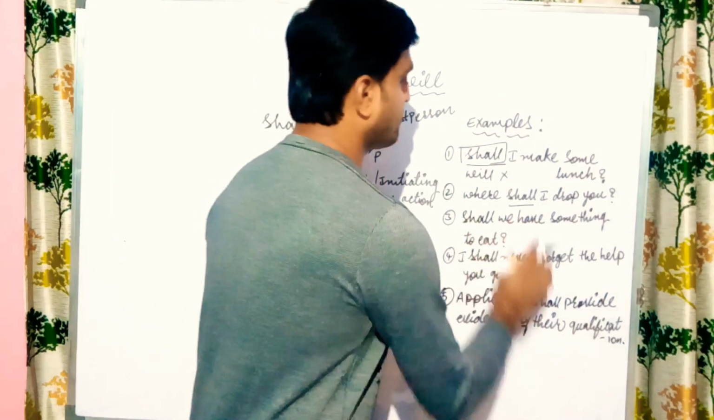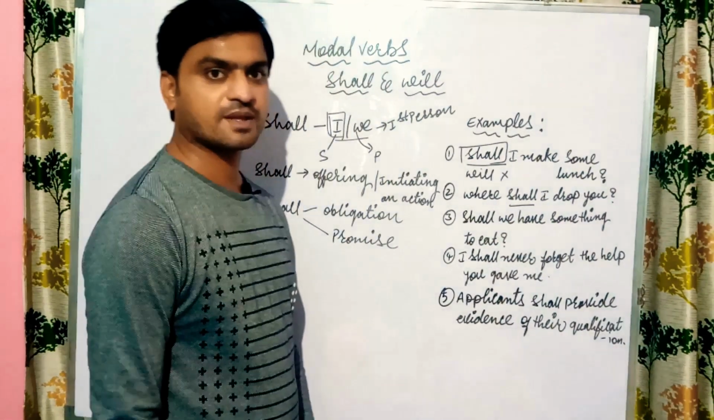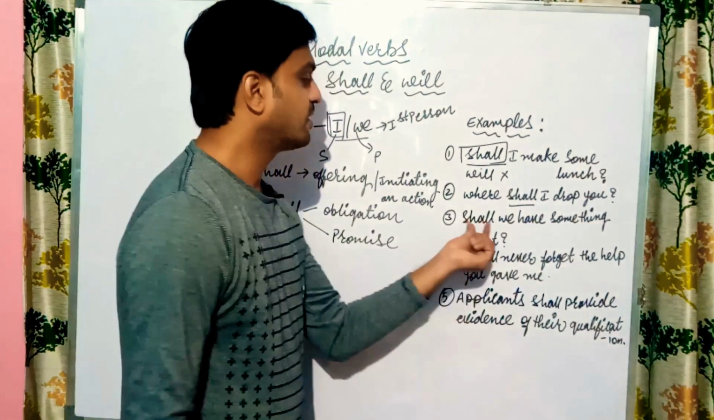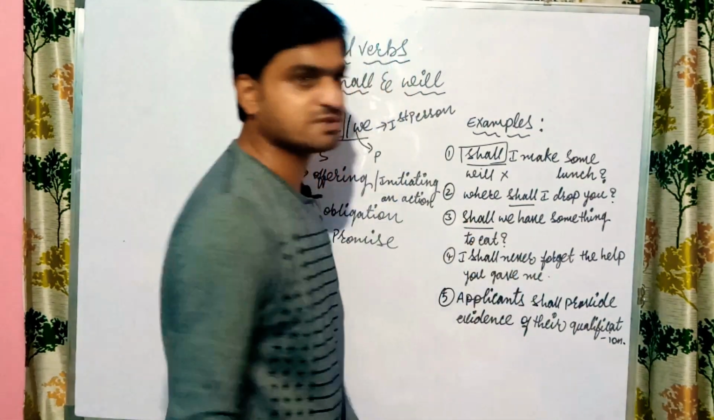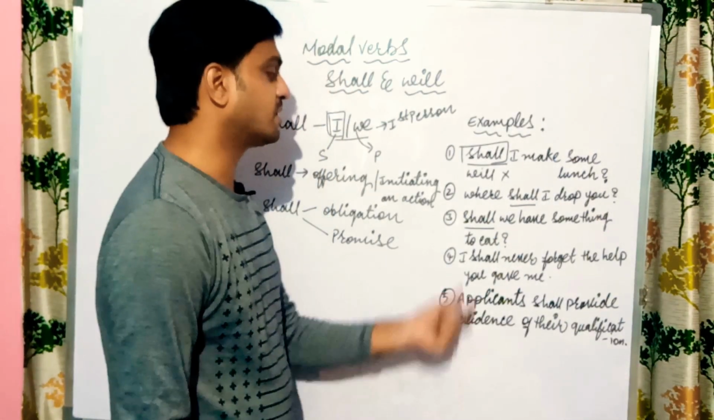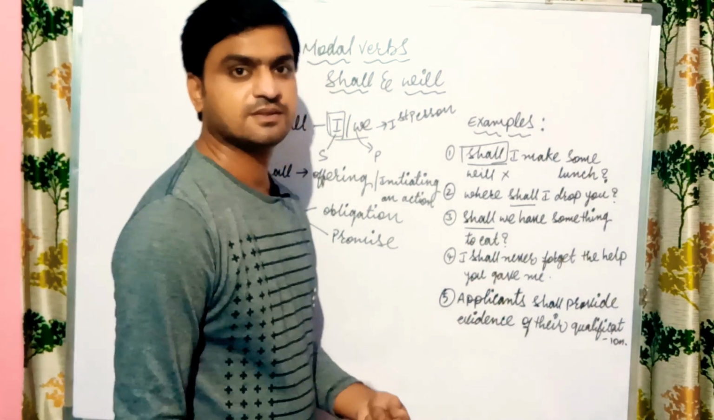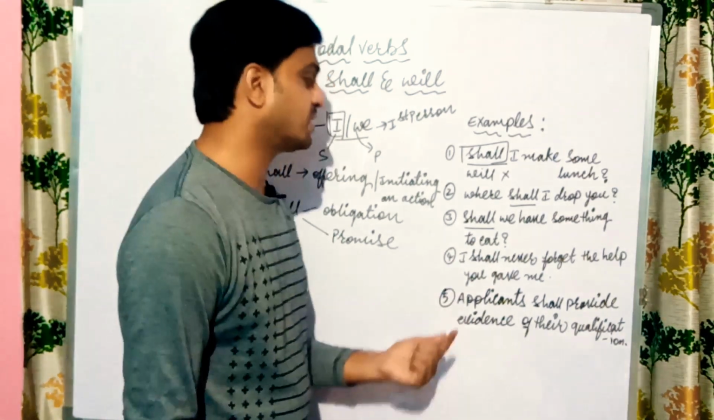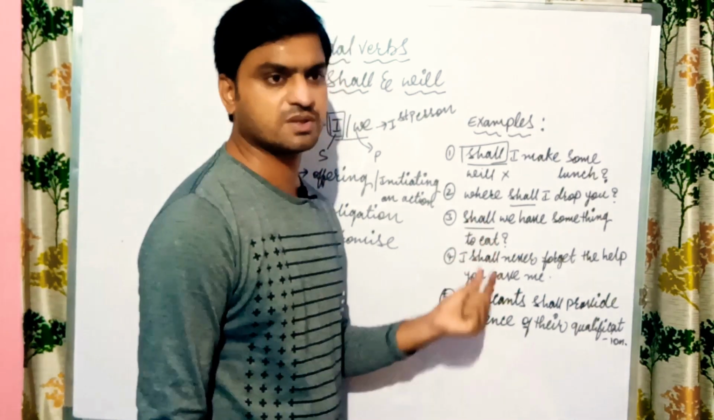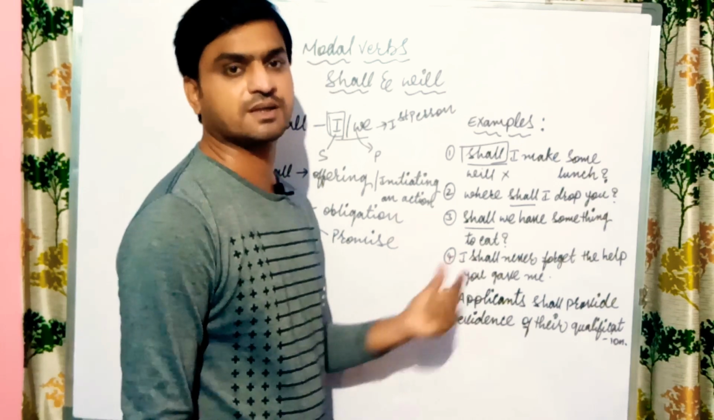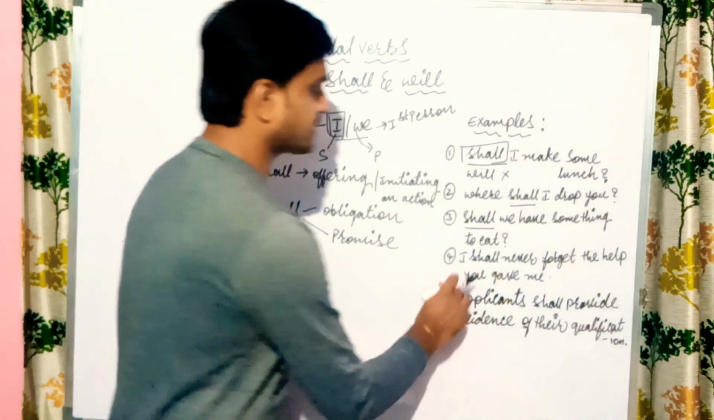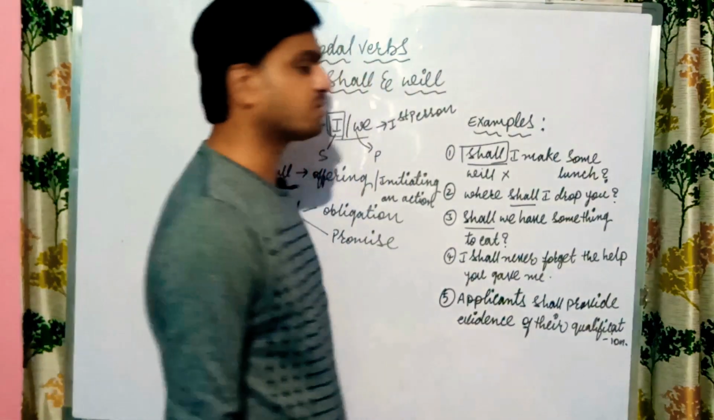And next, shall we have something to eat? If you see here also, shall is used. Can we say will we have something to eat? No. Here shall is the correct word. Why? Because here you are initiating an action. You are asking them, maybe you are feeling very hungry. So in exact situations, if you are going to initiate an action, at that time also we will use shall but not will. And next, I shall never forget the help you gave me.